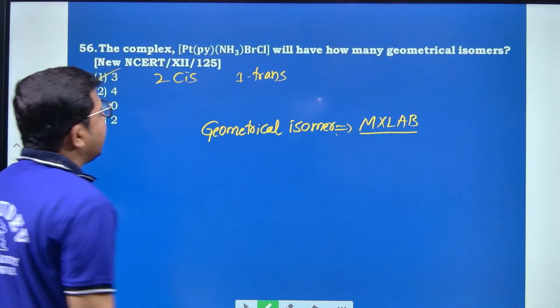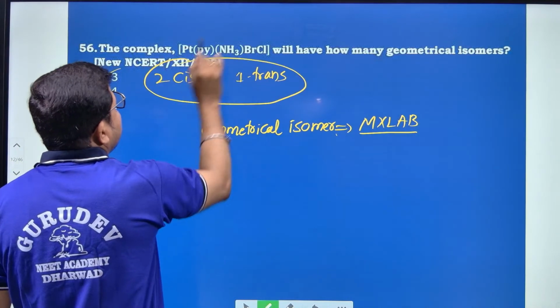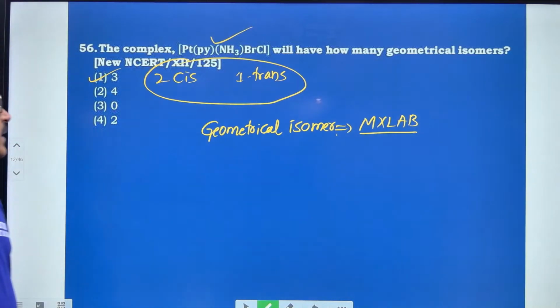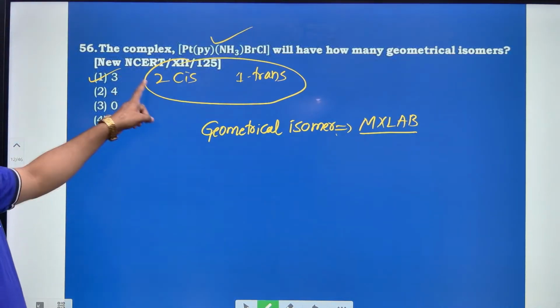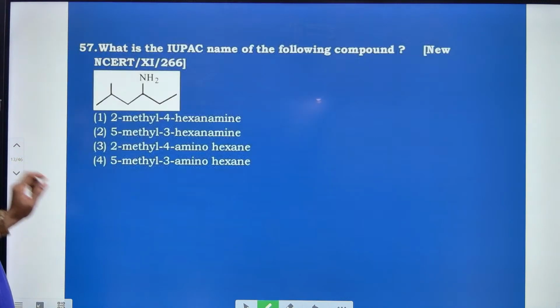Hence the total number of isomers exhibited by Pt(py)(NH3)BrCl is 3 isomers. Hence the right option is option number 1.